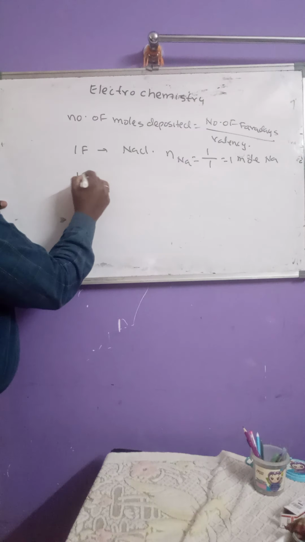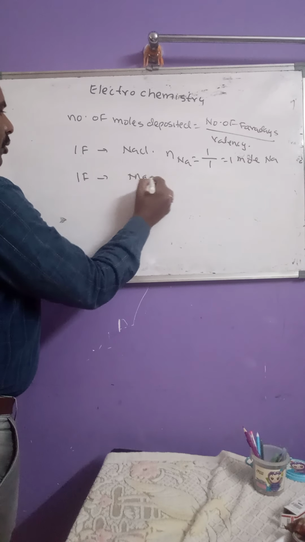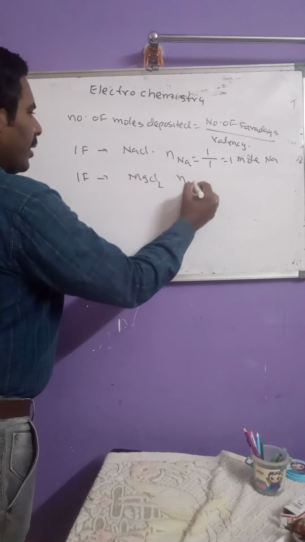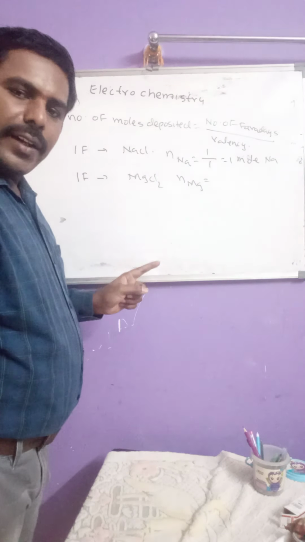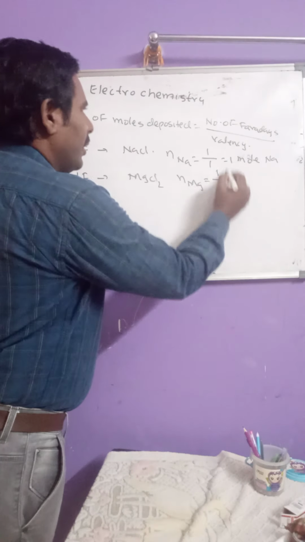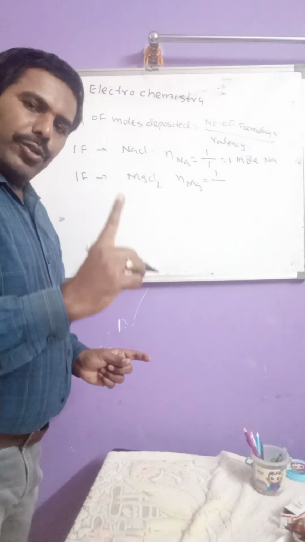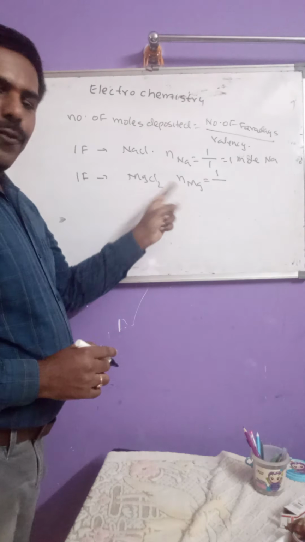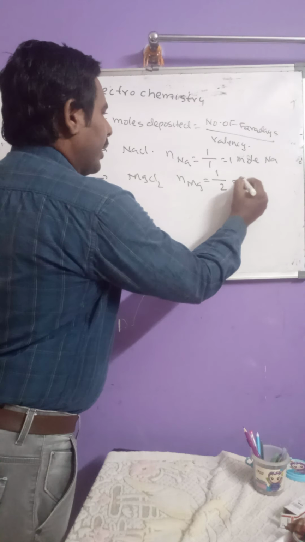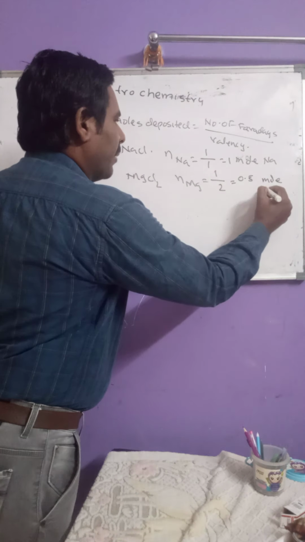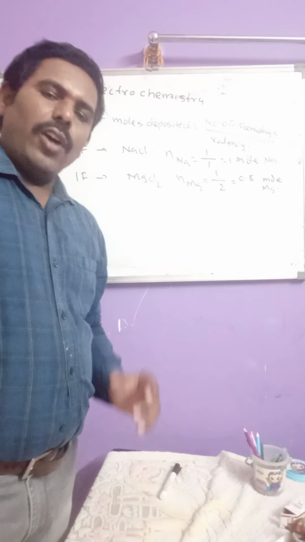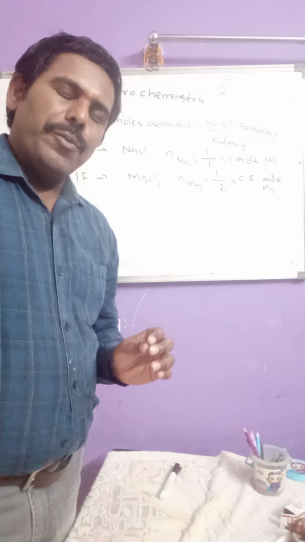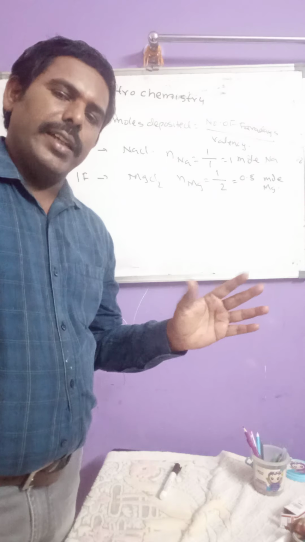Similarly, when 1 Faraday is passed through MgCl2 solution, the number of moles of magnesium formed is 1 divided by valency of magnesium, which is 2. So we get 0.5 moles of magnesium. Like this, we have to calculate the number of moles of the substance deposited.